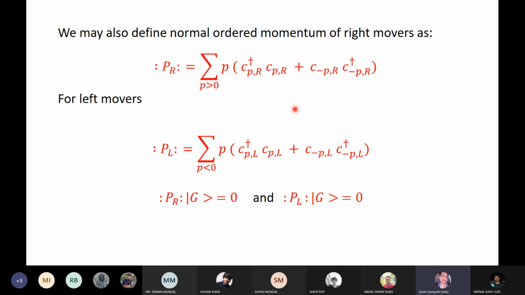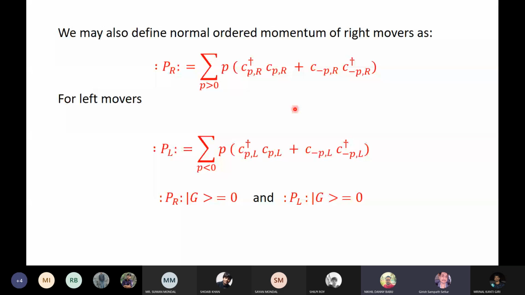It will represent the momentum only if the difference between this and the actual momentum is some constant, which of course happens to be infinity, but it is still a constant. It means it's proportional to the identity operator. So the difference between this and the original PR that you naively construct should be proportional to the identity operator. Otherwise, this is not the correct definition of the normal order version of the actual momentum, isn't it? Agree? Yeah.